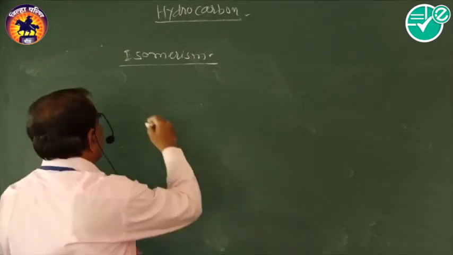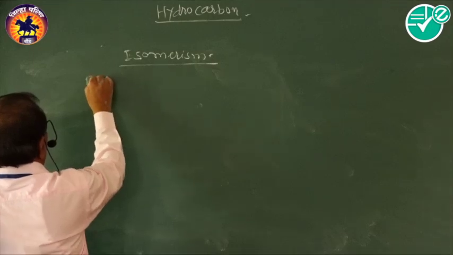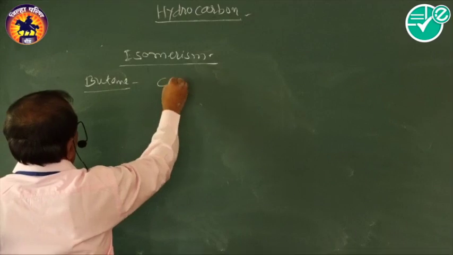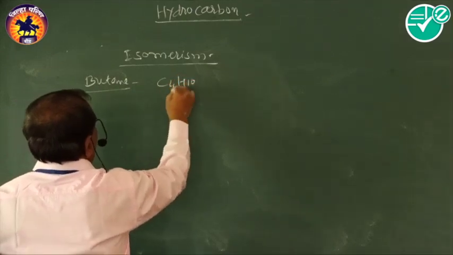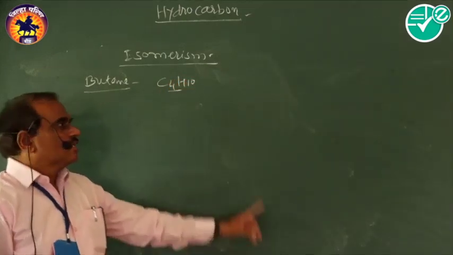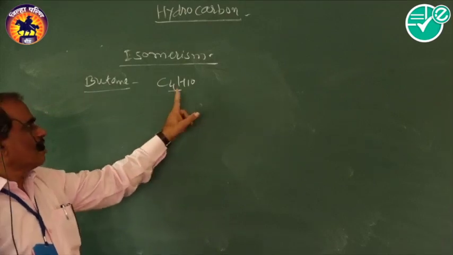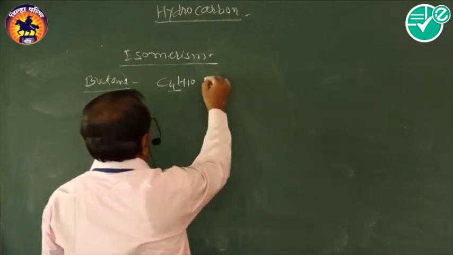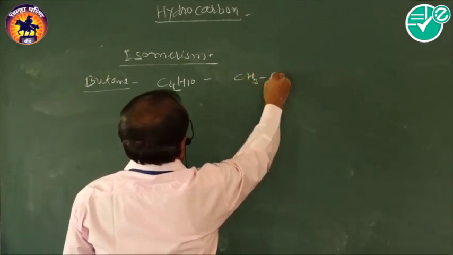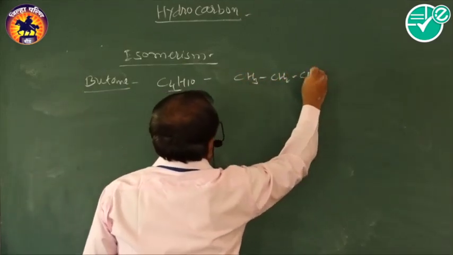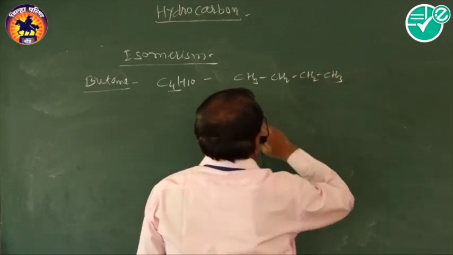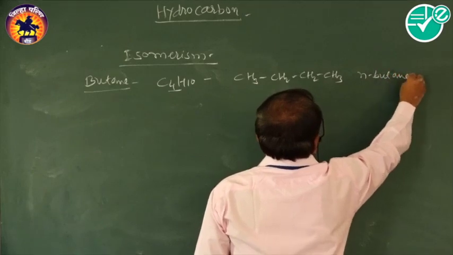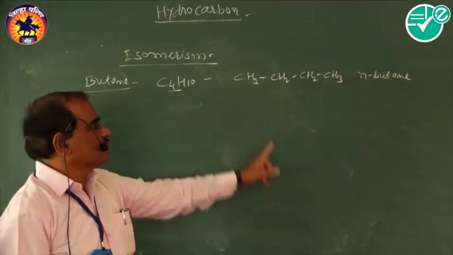For example, we have taken butane. The molecular formula of butane is C4H10. Here 4 carbon atoms and 10 hydrogen atoms. Therefore, the structure of this is CH3, CH2, CH2, CH3. That is called as n-butane. That is one structure of butane.